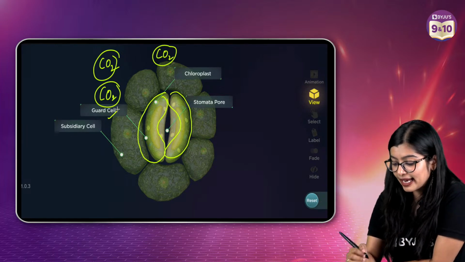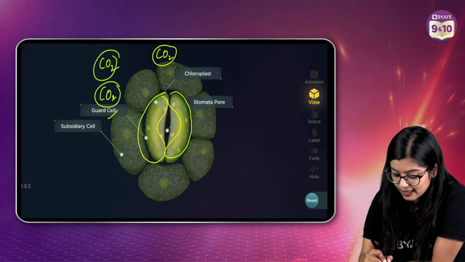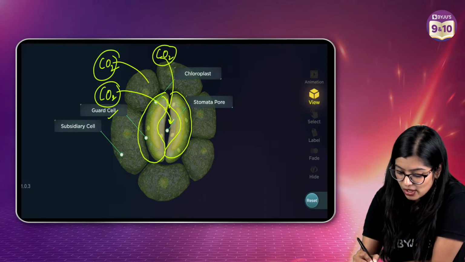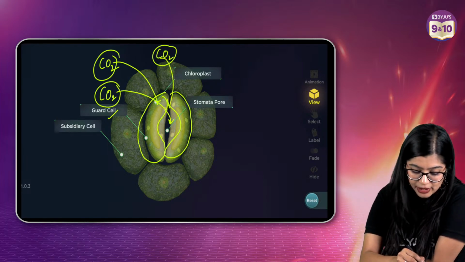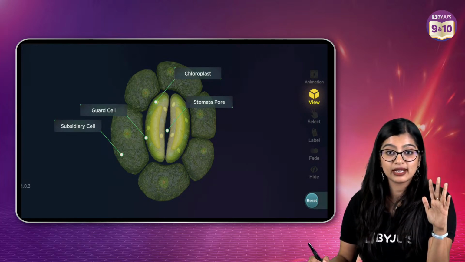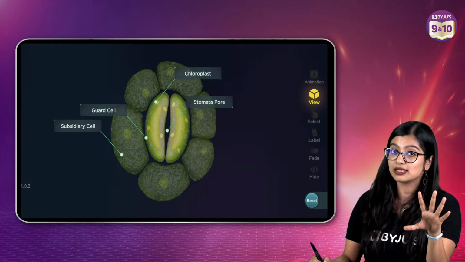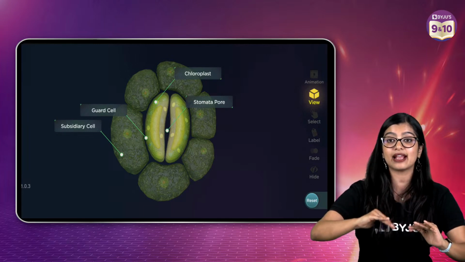Now when the stomata is open, carbon dioxide will enter. So now going back to the video that we saw, we know where our raw materials are coming from. We know that the raw materials are collected and they come in.